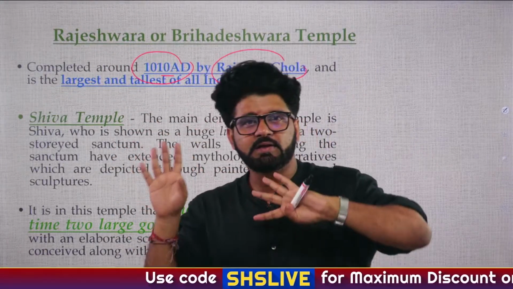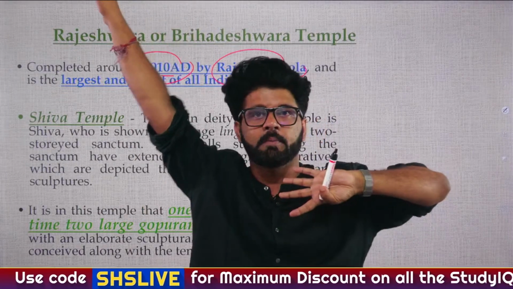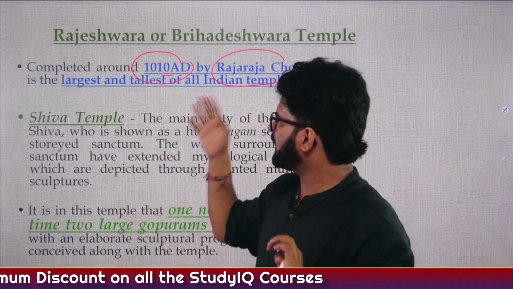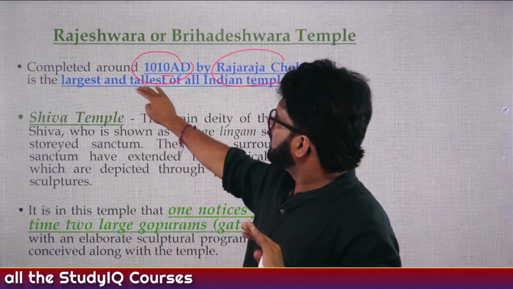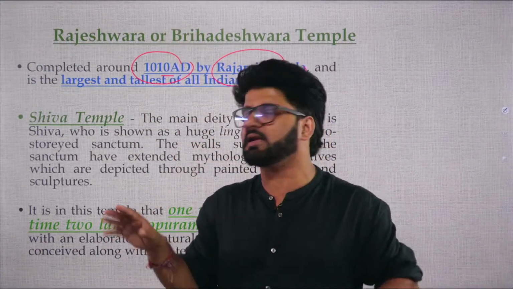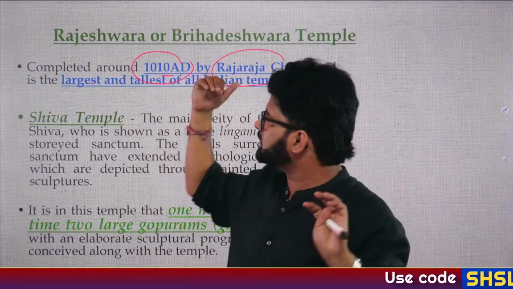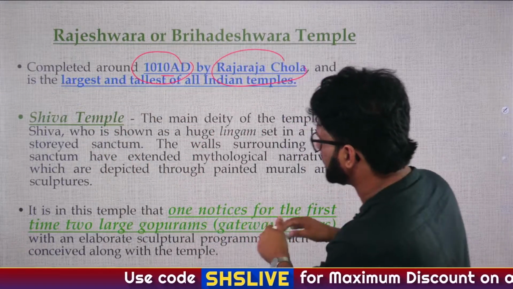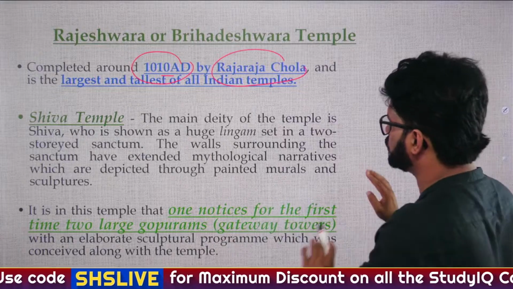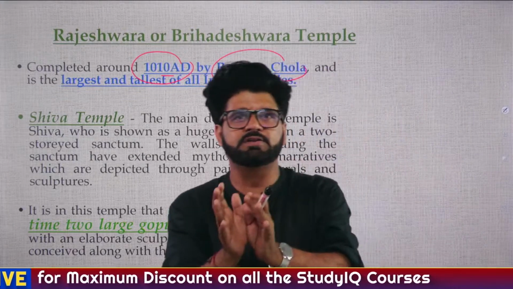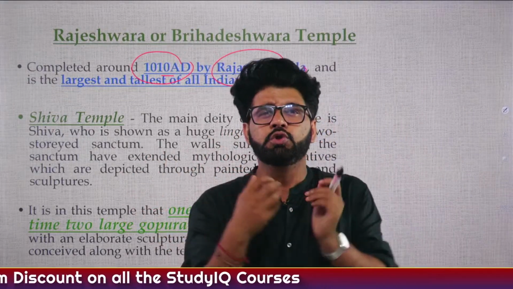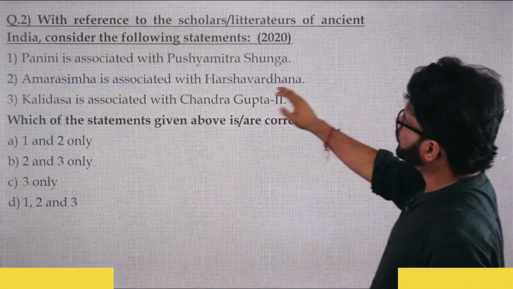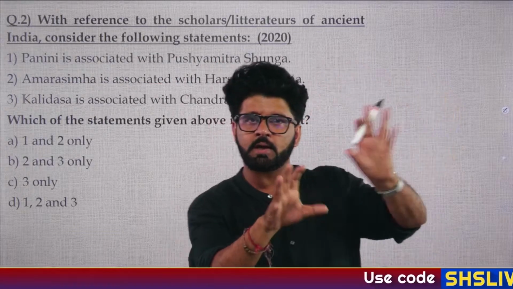So you will realize that this is a period of turmoil in North India because North India has been ransacked by Mahmud of Ghazni, who will arrive with Al-Biruni and Firdausi. And this is actually an irony, when they were plundering the north, in the south, such a big temple was constructed, Brihadeshwara temple. Shiva temple it is, and again, they have two large gopurams. Again, if you see Dravida style, you will realize these rulers have a unique fascination for adding gopurams or gateways.